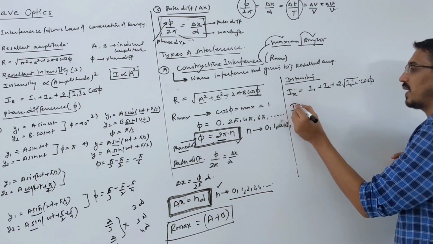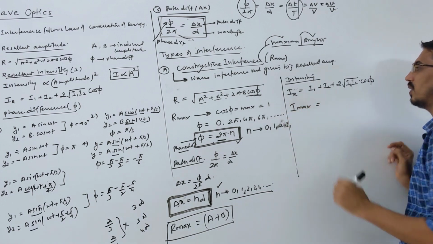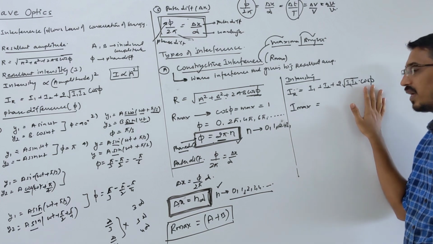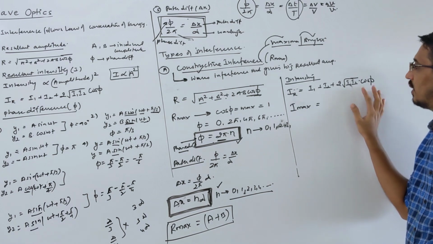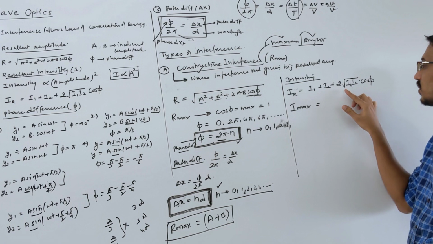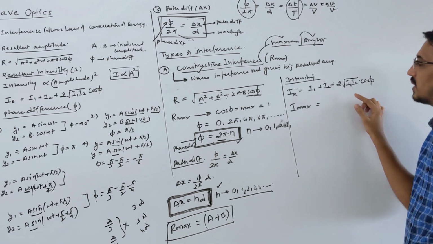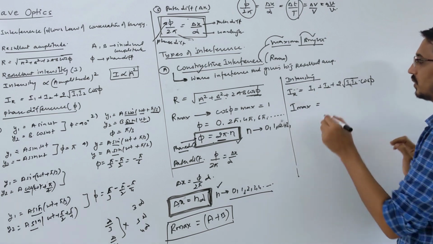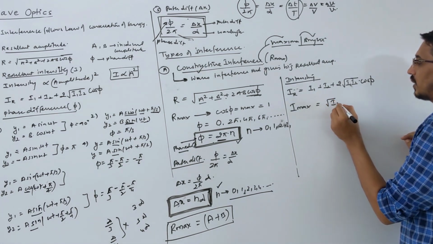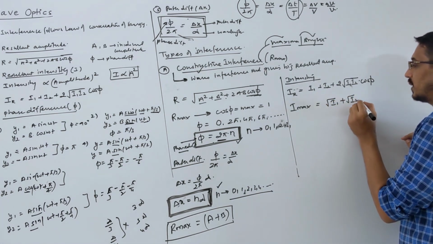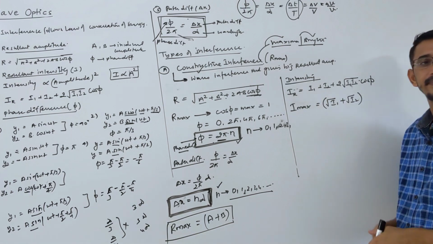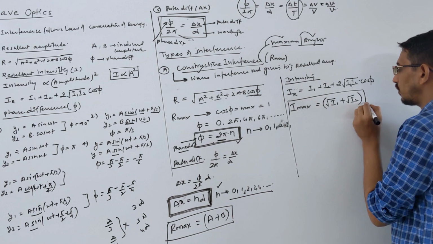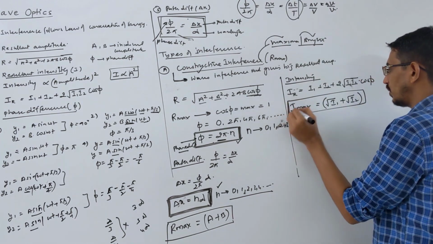Then what is the maximum intensity? I max you will get here. Putting cos 0, which is 1, the answer is I1 plus I2 plus 2 times root I1 I2. This is simply equal to root I1 plus root I2 whole square. So I max becomes root I1 plus root I2 whole square. This is your maximum intensity. Clear? This much you have to remember. We will have a use of this later.